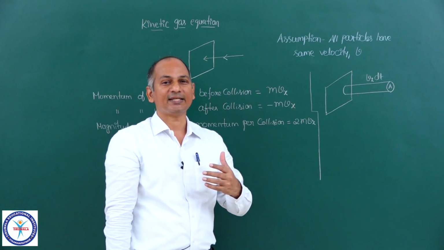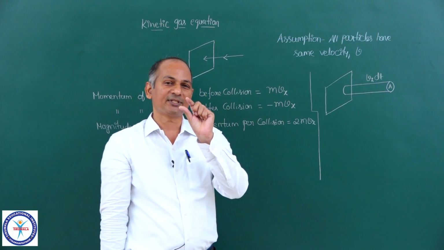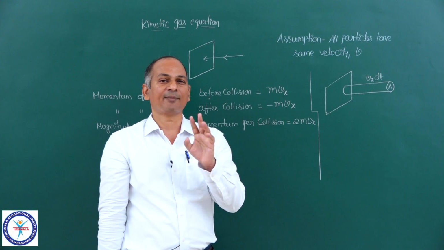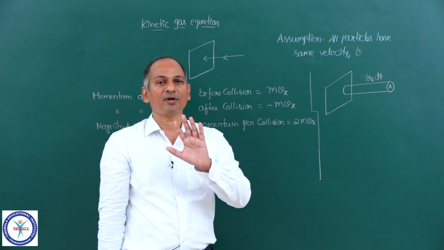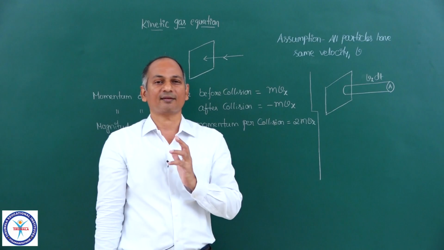So what I want is, in a small amount of time dt, a very small amount of time, maybe 10 power minus 5 seconds, 10 power minus 6 seconds, a molecule is to collide with the wall of the container.